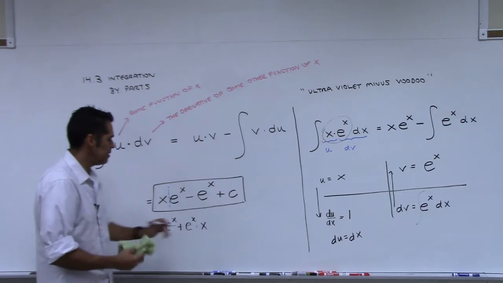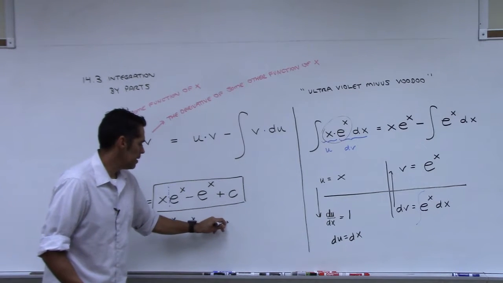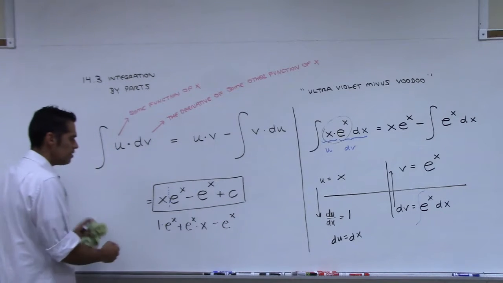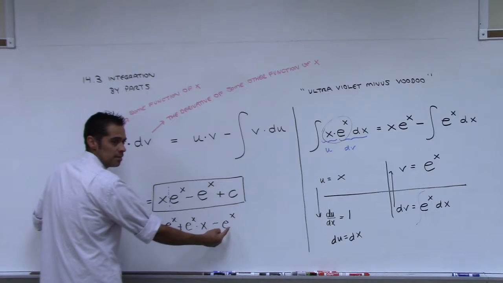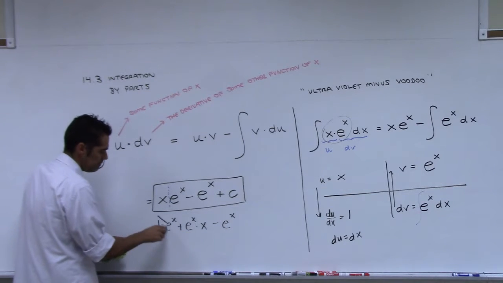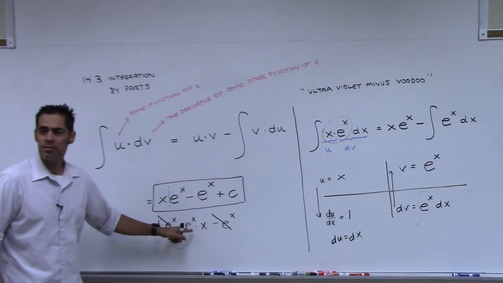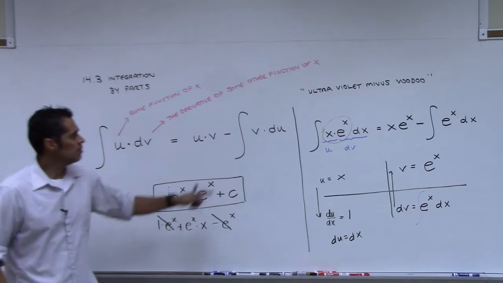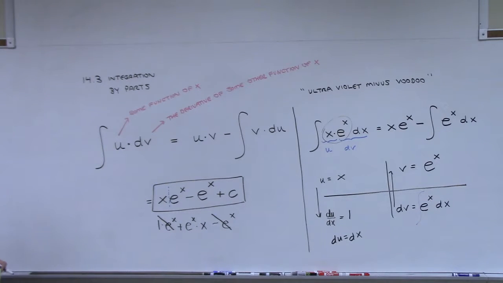Now minus the derivative of e to the x, which is e to the x. And do you notice here on the front I've got an e to the x, and on the back I've got a minus e to the x? And do you see how these just cancel? And what are you left with? E to the x times x, which is x e to the x, which is this. So it works, yes? It worked this time.